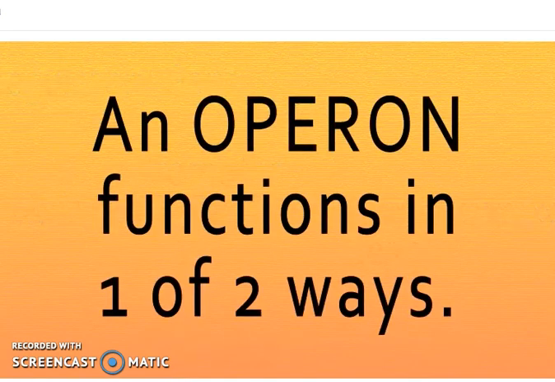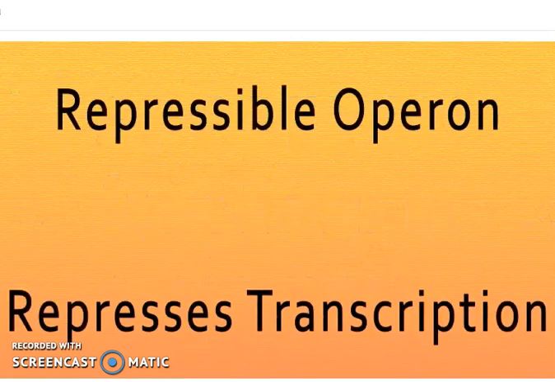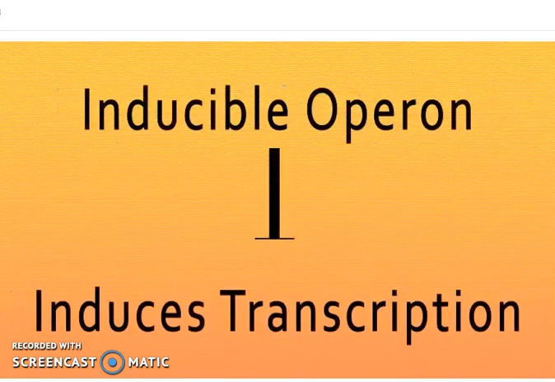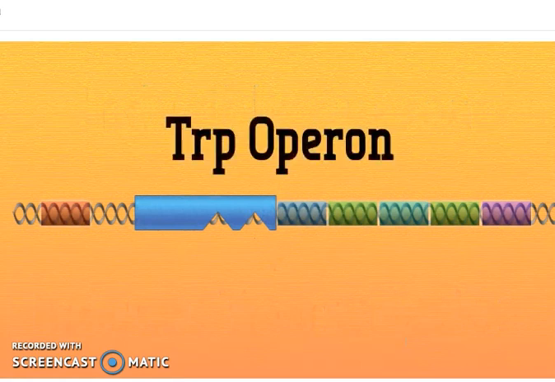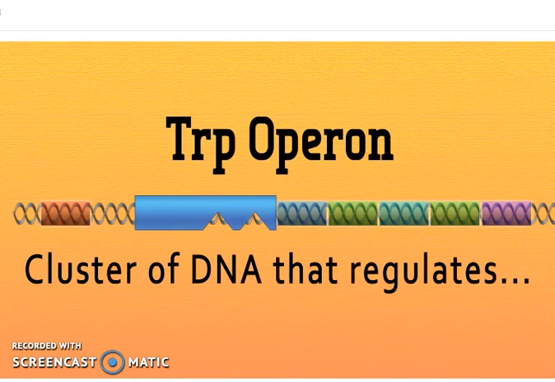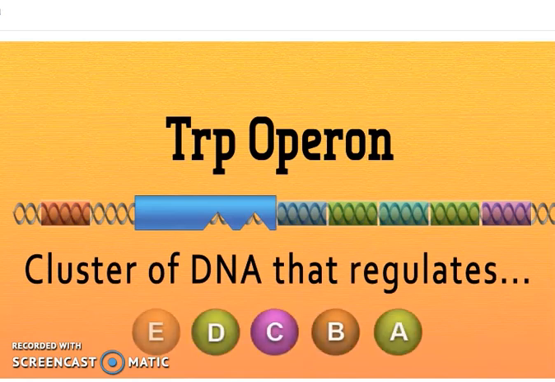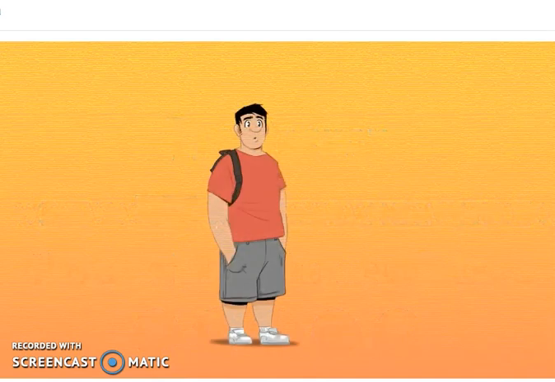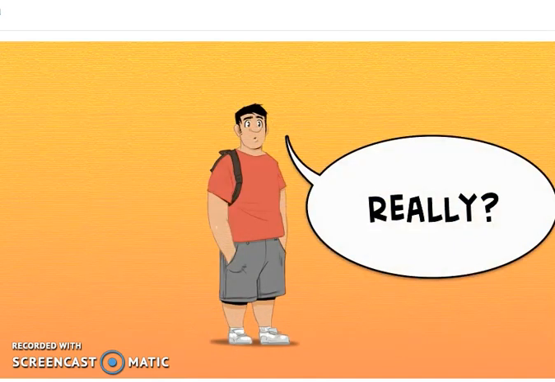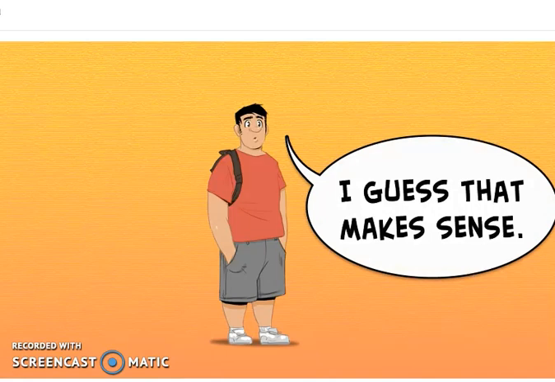An operon can function in one of 2 ways. A repressible operon represses or decreases transcription. An inducible operon can induce or turn on transcription. An example of a repressible operon is the Trp Operon. That's the one shown here. The Trp Operon is a cluster of DNA that regulates 5 enzymes necessary for tryptophan synthesis. The transcription of the Trp Operon is usually turned off. After all, if you already have tryptophan, you don't need to make more.